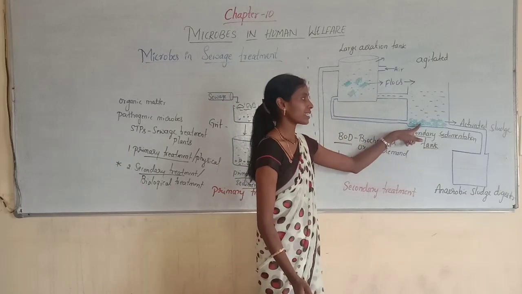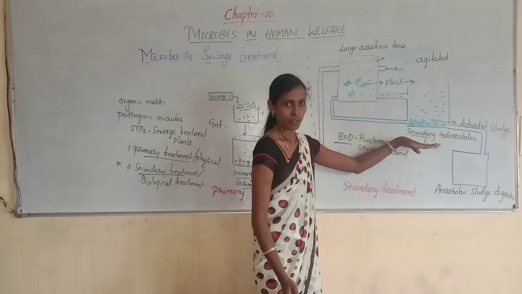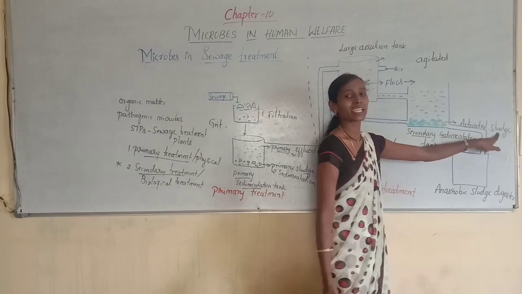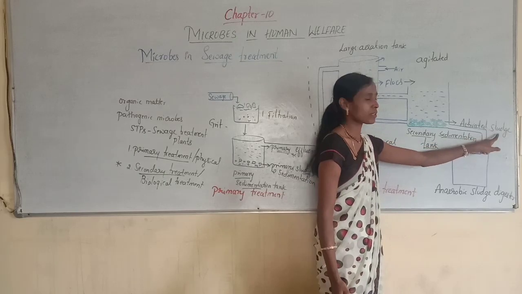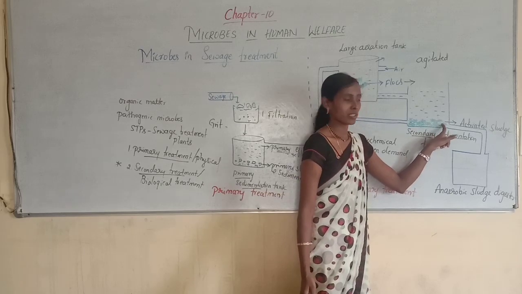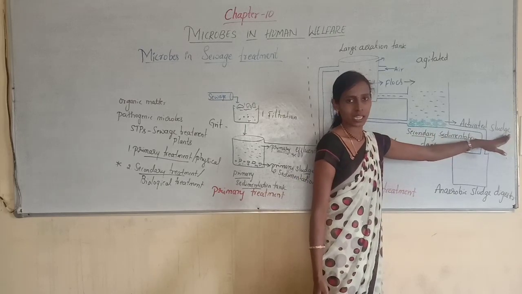This sediment of bacterial flocks is called activated sludge. This is very important.